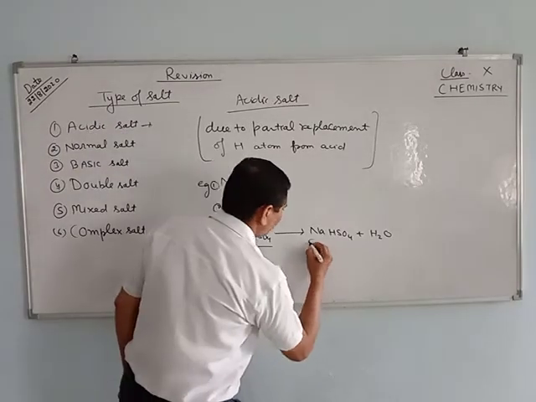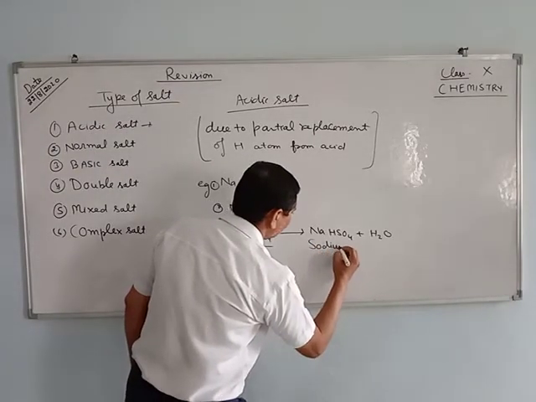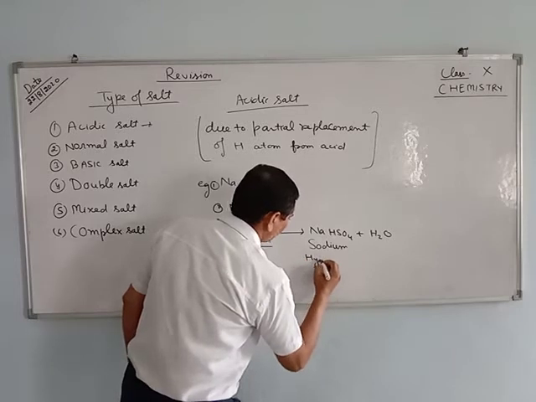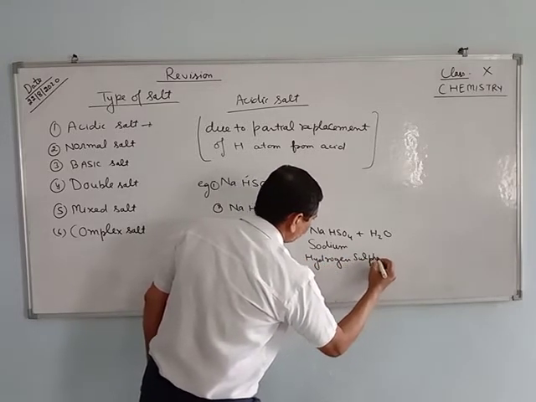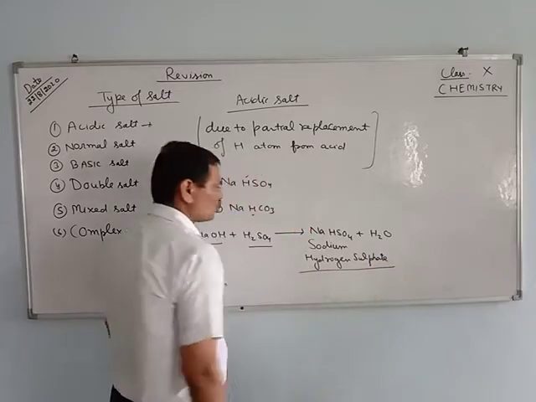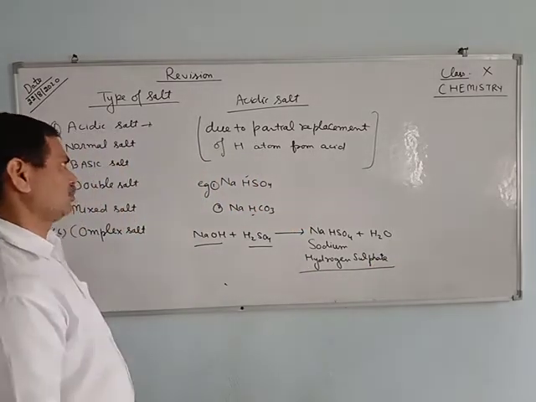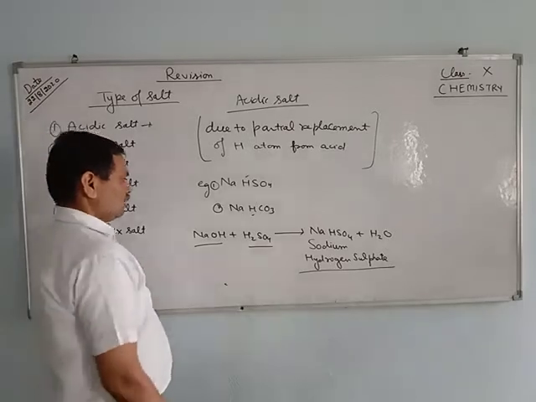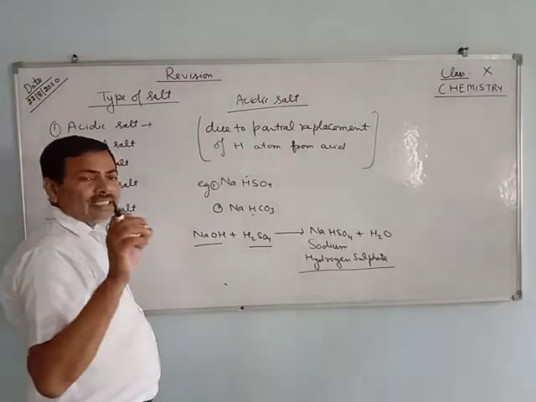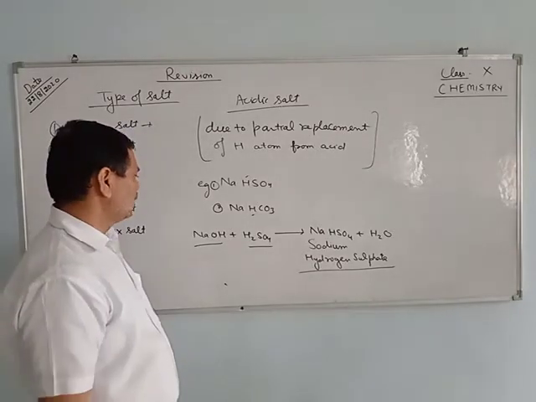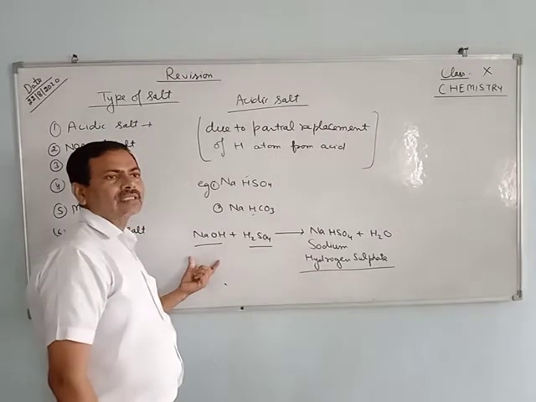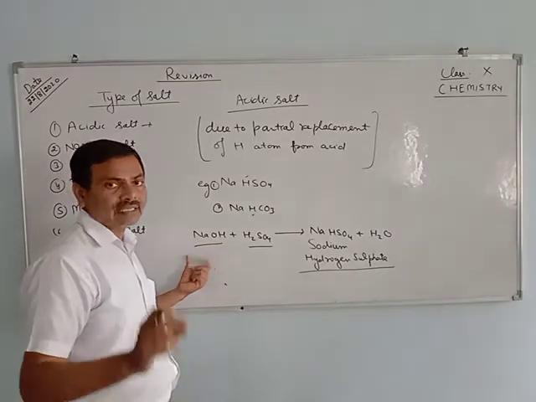This is sodium hydrogen sulfate, and these are, you can say, acidic salts. The amount of sodium hydroxide is less.